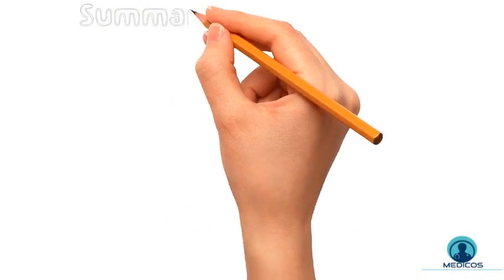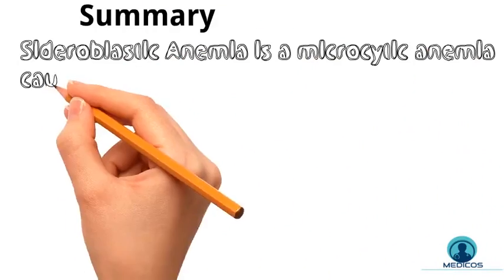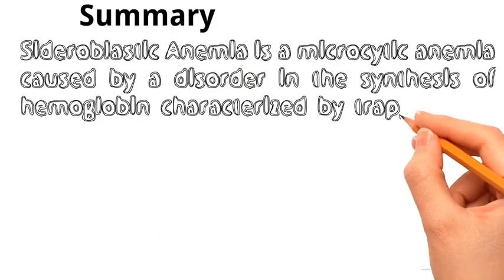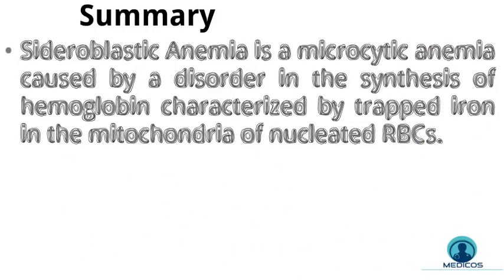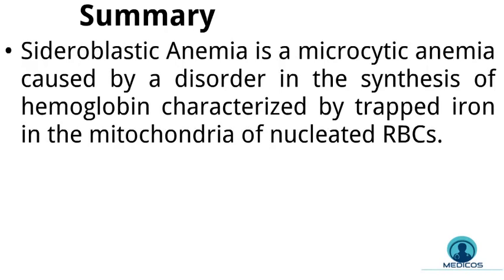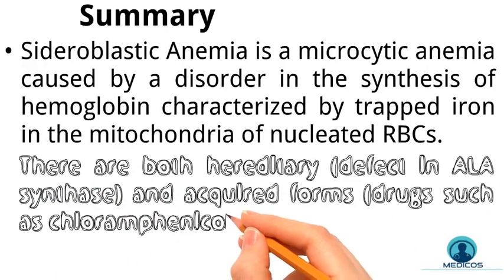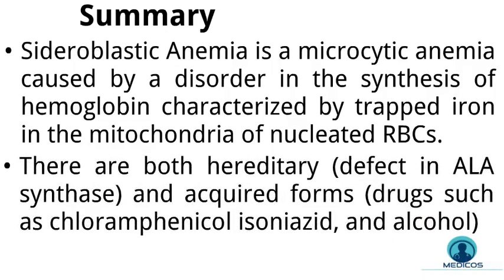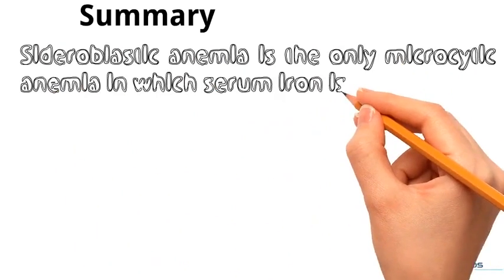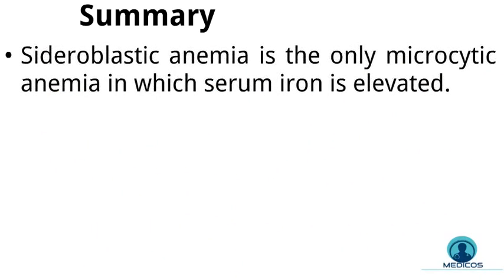To summarize, sideroblastic anemia is a microcytic anemia caused by a disorder in the synthesis of hemoglobin, which is characterized by trapped iron in the mitochondria of nucleated RBCs. There are both hereditary and acquired forms. Hereditary forms involve a defect in ALAS, or ALA synthase, while acquired forms are caused by drugs such as chloramphenicol, isoniazid, and alcohol. And sideroblastic anemia is the only microcytic anemia in which serum iron is elevated.